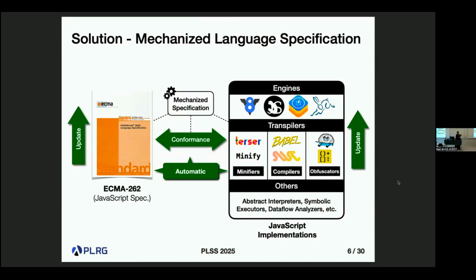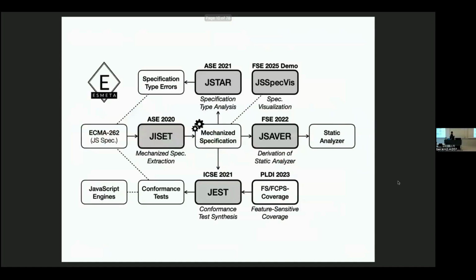Then, using this mechanized specification, we want to automate all this process and even do more things. So in this talk, I will introduce multiple things. First, how to extract the mechanized specification, and then, using this extracted mechanized specification, what we can do.